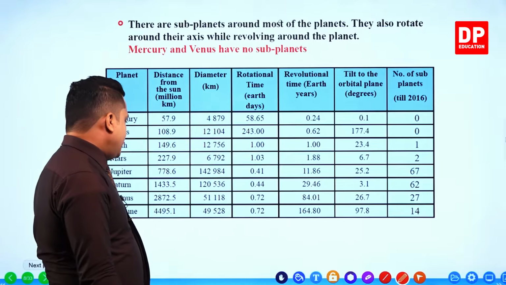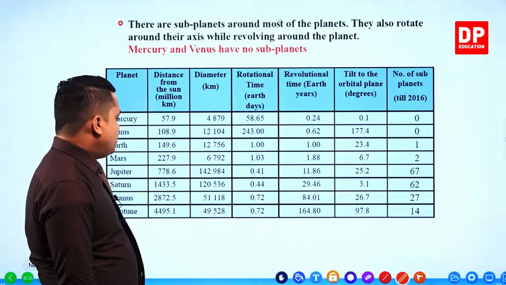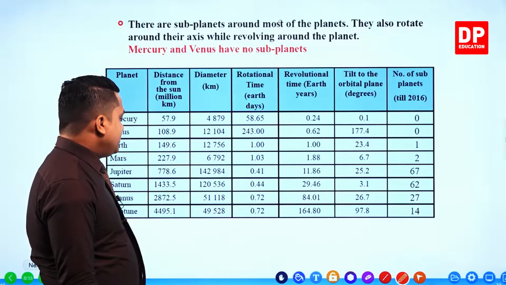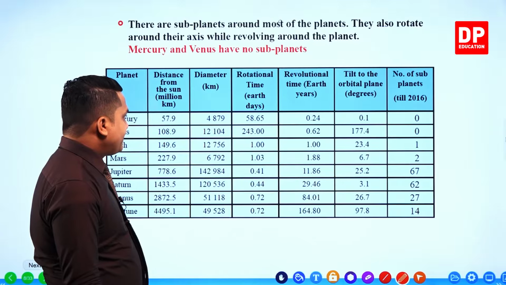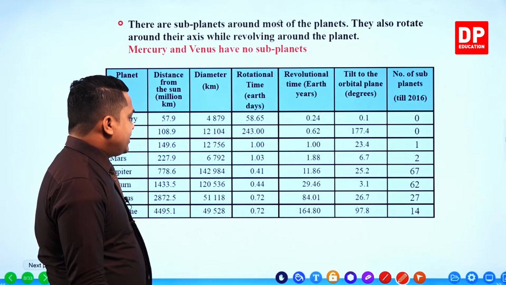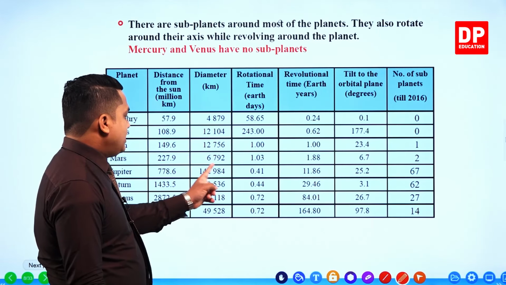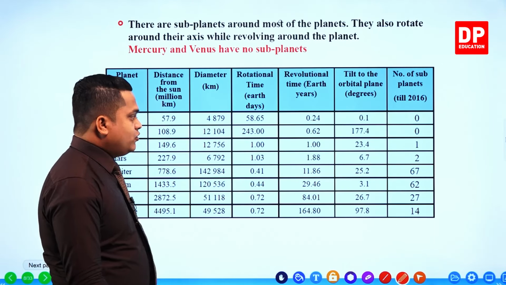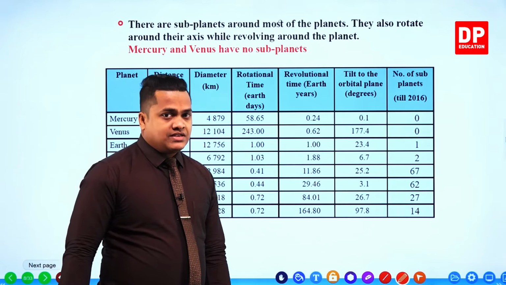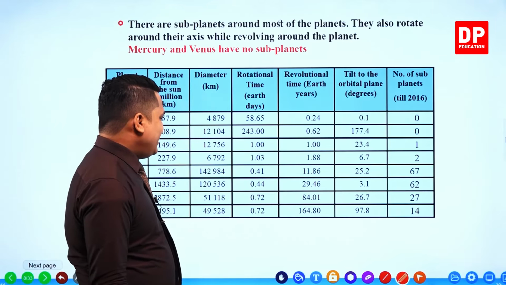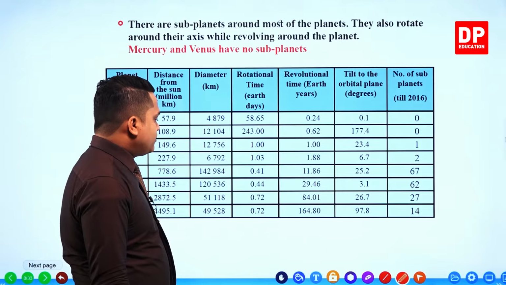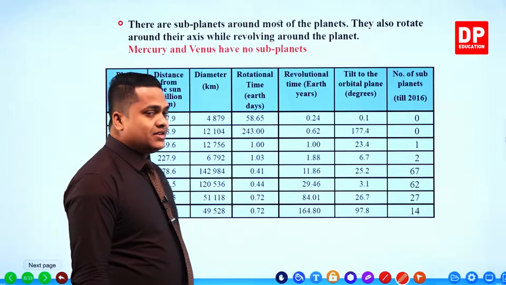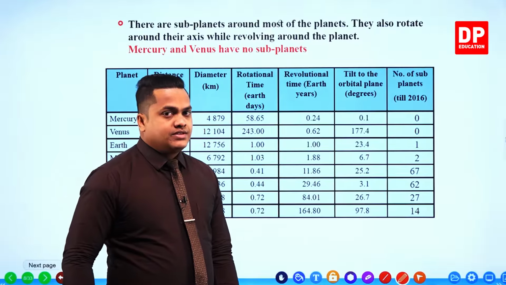Then, my dear children, after that you can observe Saturn. It is 1433.5 million kilometers away from the sun. Then the diameter, as you can see here, is also a very large value, as it is the second largest planet in our solar system. 120,536 kilometers of diameter can be observed within Saturn.